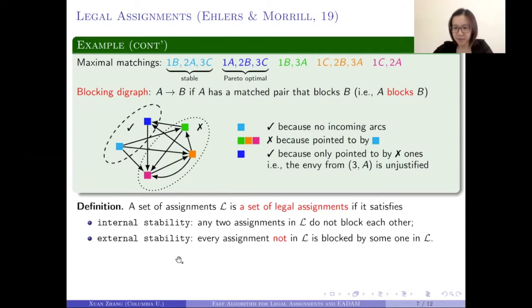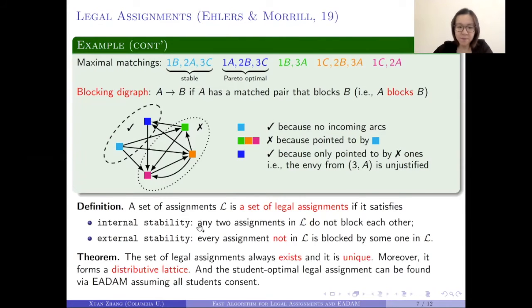And here's the formal definition. A set of assignments is a set of legal assignments if it satisfies both internal stability as well as external stability. Internal stability just means that any 2 assignments in the set do not block each other. So in this case, these 2 matchings are not pointing to each other. And external stability means that every assignment that is not in the set is being blocked by someone in the set. So in this case, these 3 matchings are all being pointed to by these matchings here.